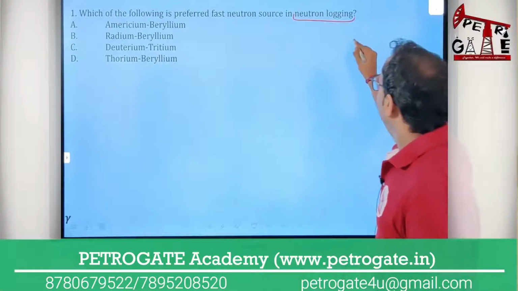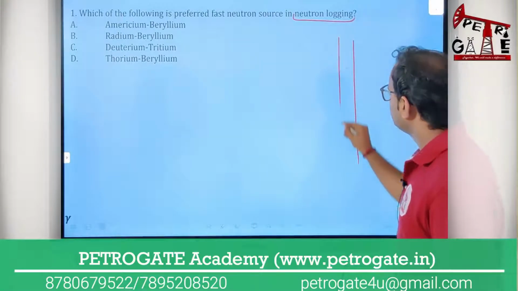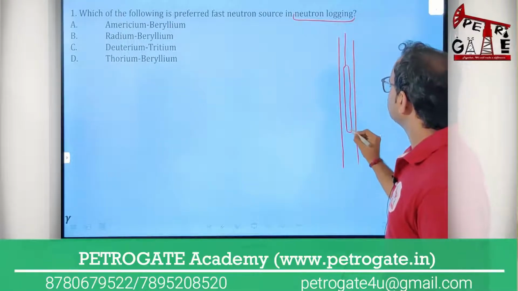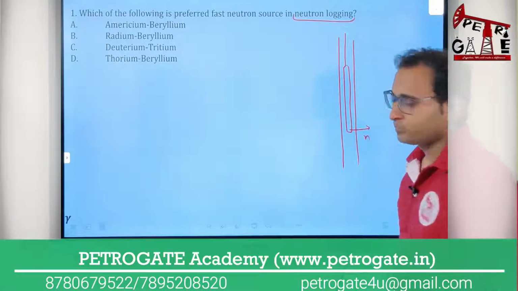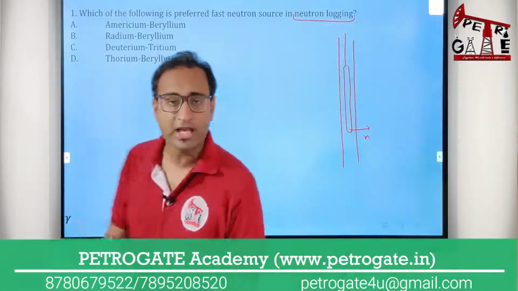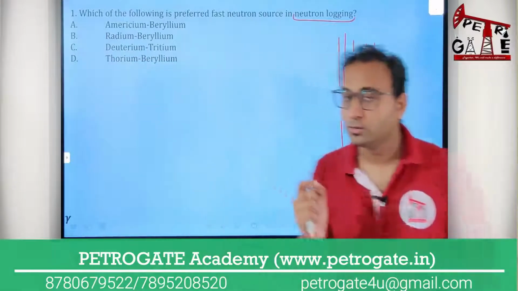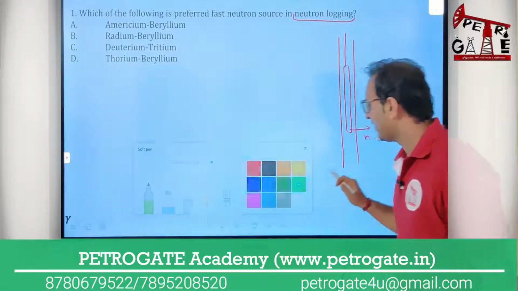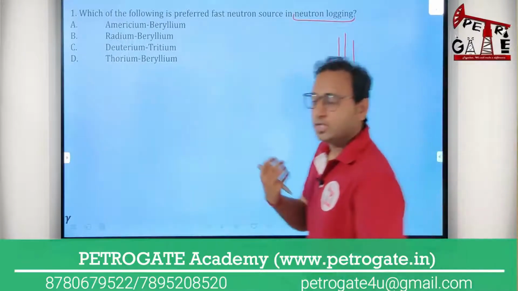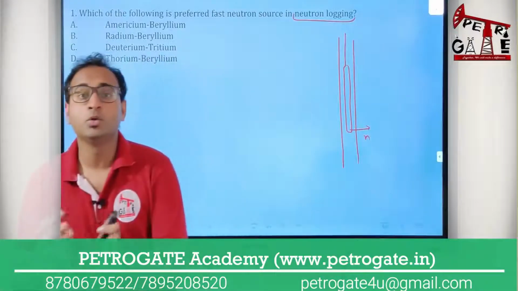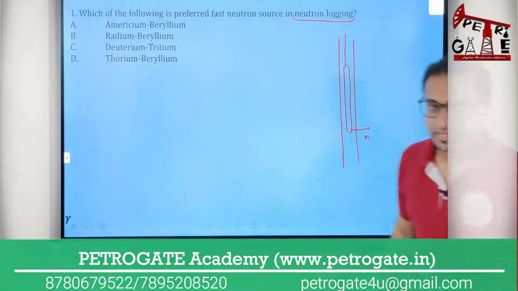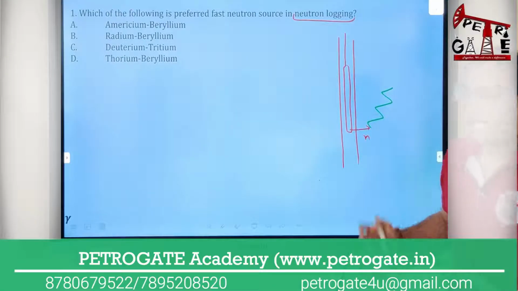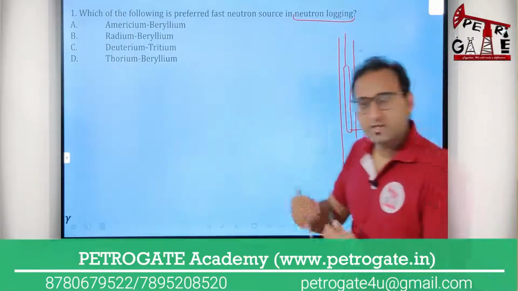Now I'm telling you what happens. This is your formation, this is your wellbore, and in this wellbore suppose this is your tool, and the tool will send neutrons into the formation. Those neutrons will collide with the hydrogen nuclei and lose their energy. As the collisions take place, the energy of the neutron is lost more and more.